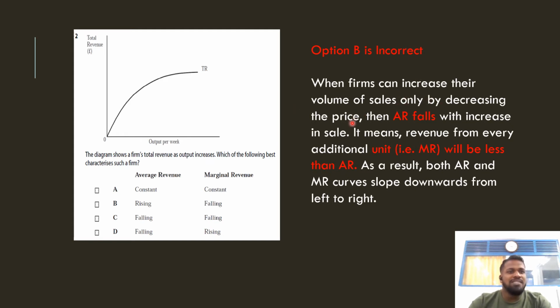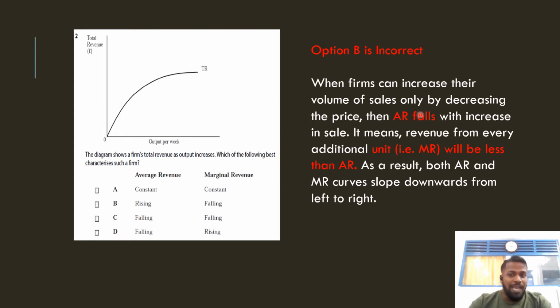For example, they said to increase the volume of sales by decreasing the price. If you want to increase the sales, what do you have to do? You have to reduce the price, isn't it? Once you reduce the price, what will happen? The additional revenue you are receiving from the sale of a particular output will be falling. When AR falls, the revenue from every additional unit will also fall. So that means MR is also falling. Here they are saying that AR is rising, MR is falling. That is not possible at all.